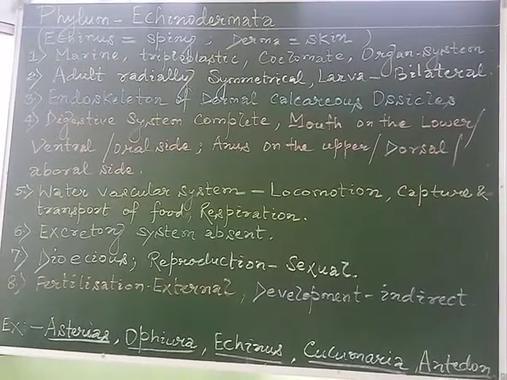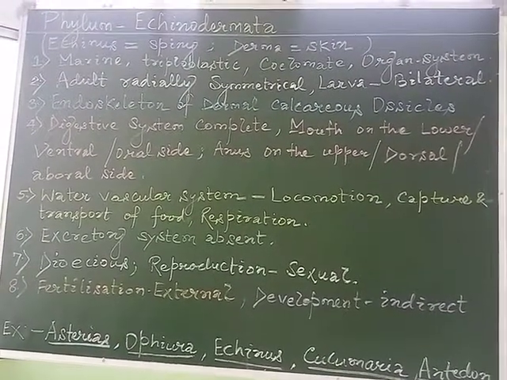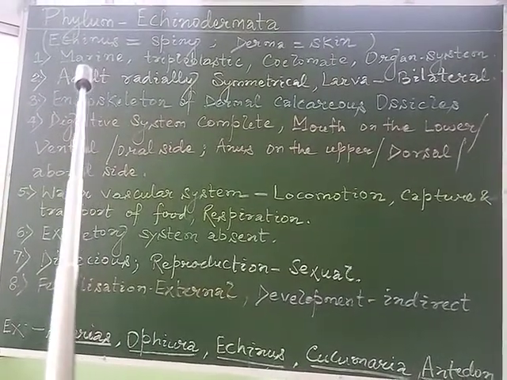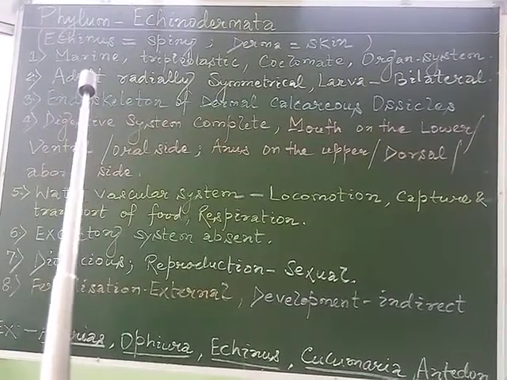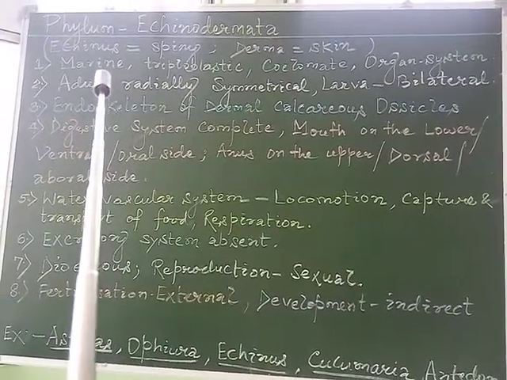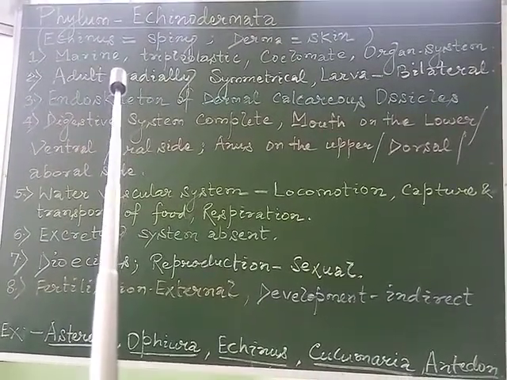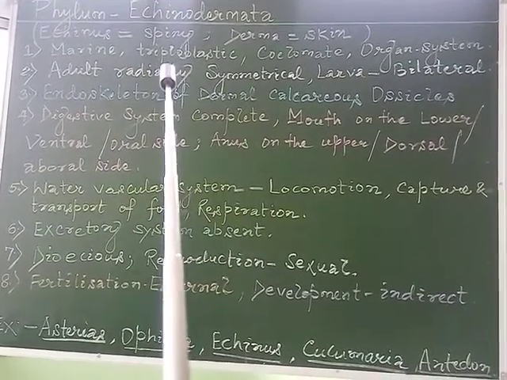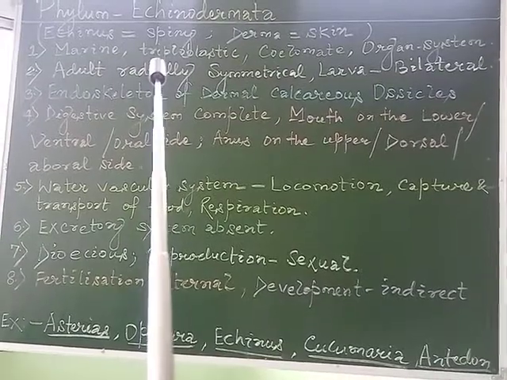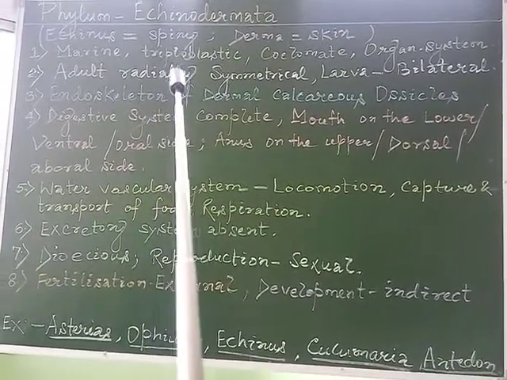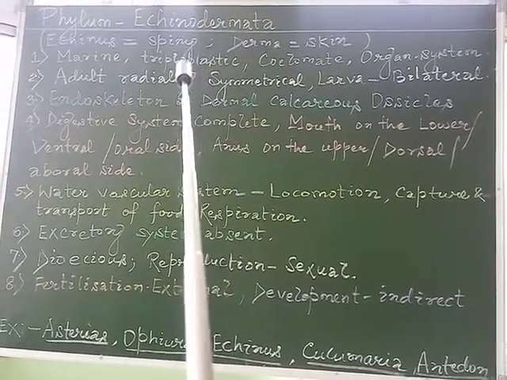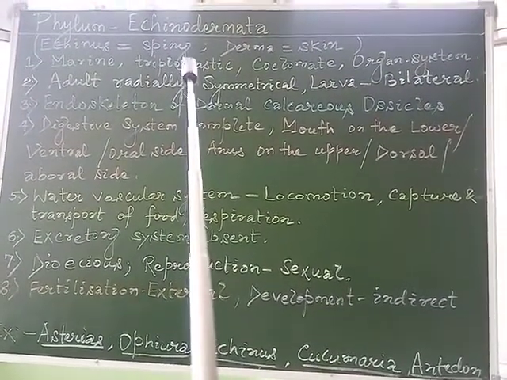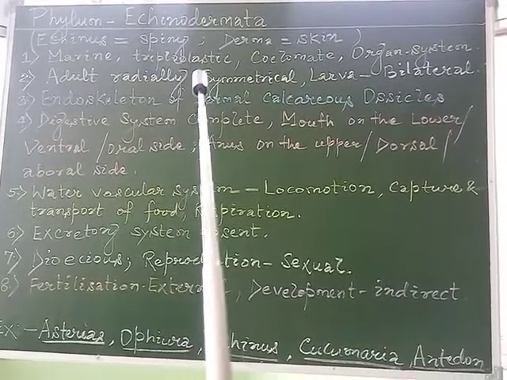If we go for the other characteristics shown by the echinoderms, they are exclusively marine animals found in salty water. Triploblastic condition we have discussed from the group Platyhelminths. All the members from Platyhelminths onwards were triploblastic, means they have originated from three germ layers: ectoderm, endoderm, and in between the mesoderm is present.